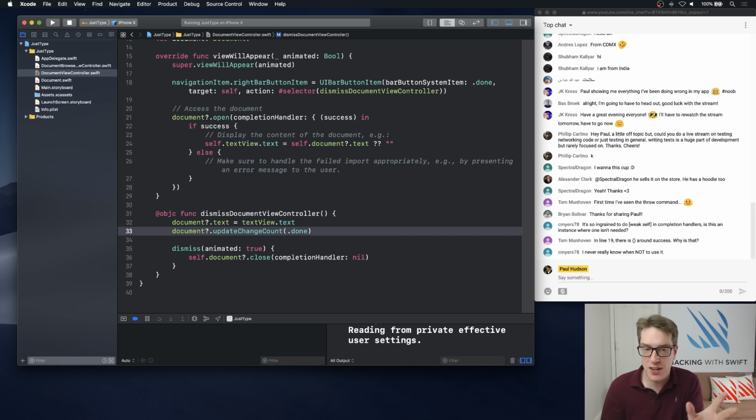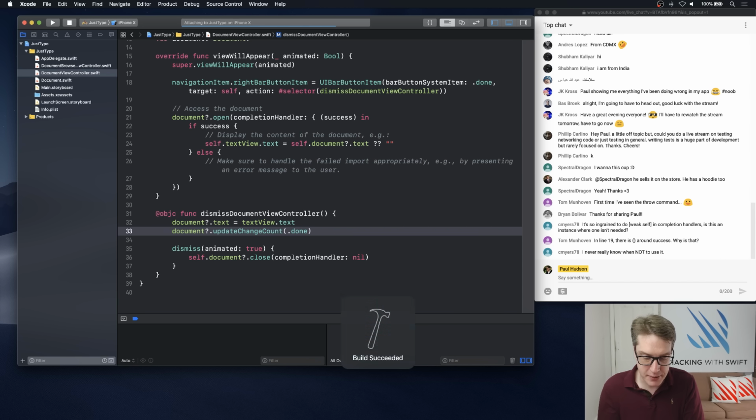Now really, and this will come at the end when I give you some homework to do if you fancy extending this app further, what you want to do first is say, has the text actually changed? You want to say, is document.text equal to the current text? If it is, don't call updateChangeCount, just close the document. Otherwise, don't do anything at all. So I'll press Command R again. Let's see if that's better.